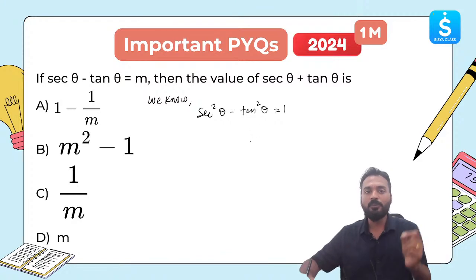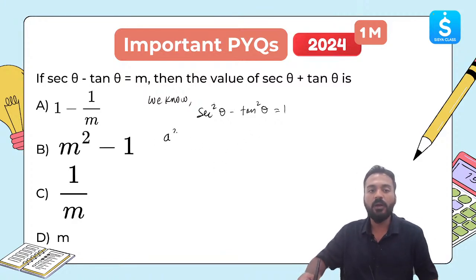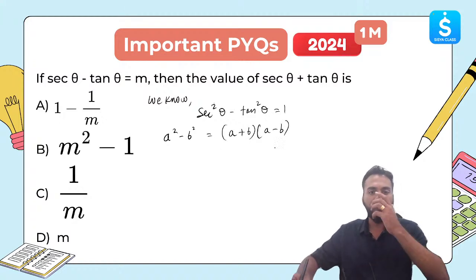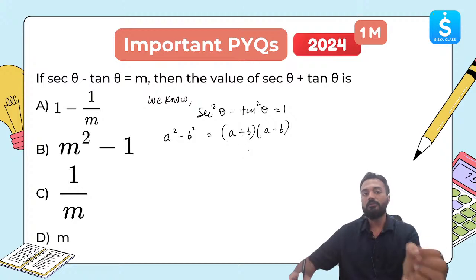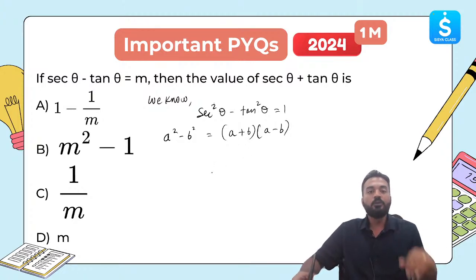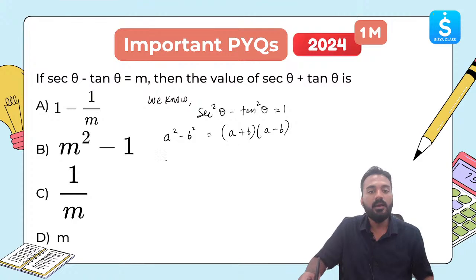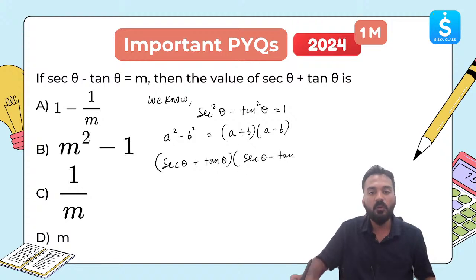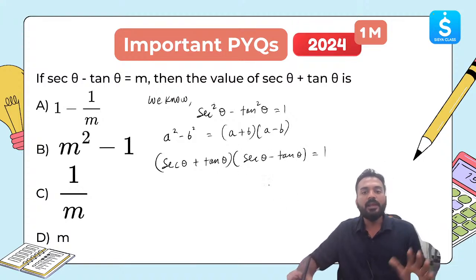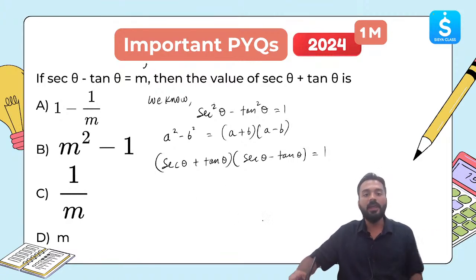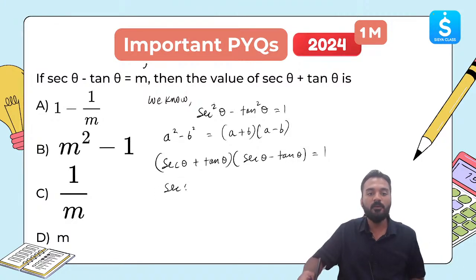For this you already know one more identity, right? a square minus b square is equal to (a plus b) multiplied by (a minus b). Yes or no? All of you are in grade 10, you know this. So instead of secant square theta minus tan square theta, I can write (secant theta plus tan theta) multiplied by (secant theta minus tan theta). Yes, everyone is with me. Now secant theta minus tan theta is already given in the question as m. Secant theta plus tan theta we need to find out. This question has become easy, yes or no? (Secant theta plus tan theta) multiplied by m.